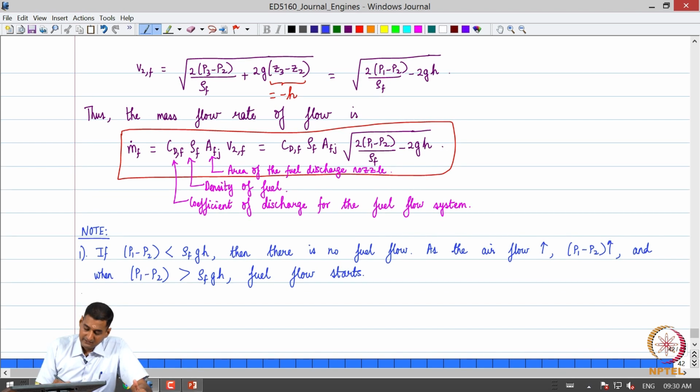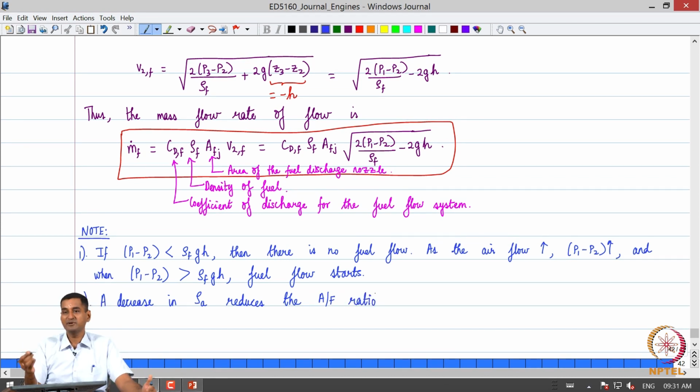Then we can immediately observe that a decrease in density of air reduces the air fuel ratio, because if you divide the mass flow of air by mass flow of fuel we are going to get the air fuel ratio.